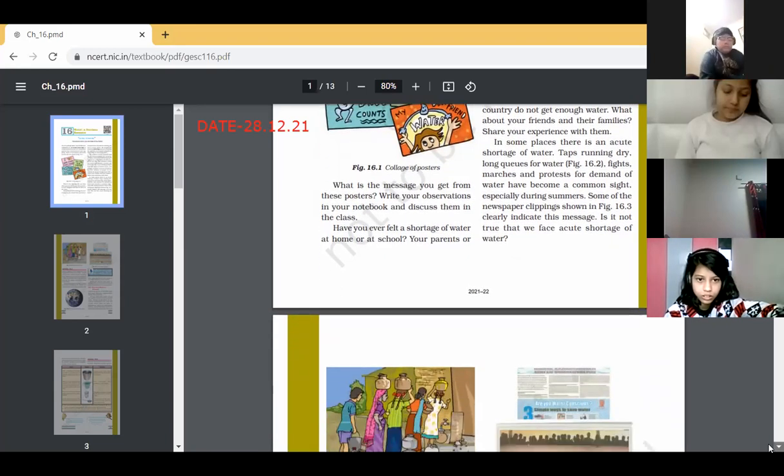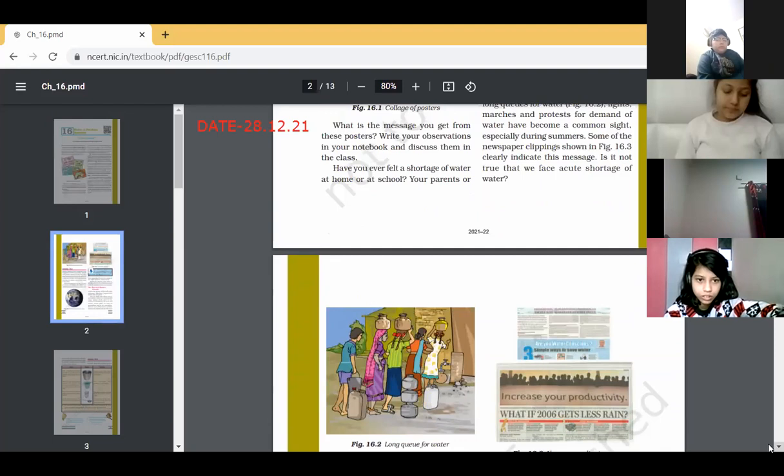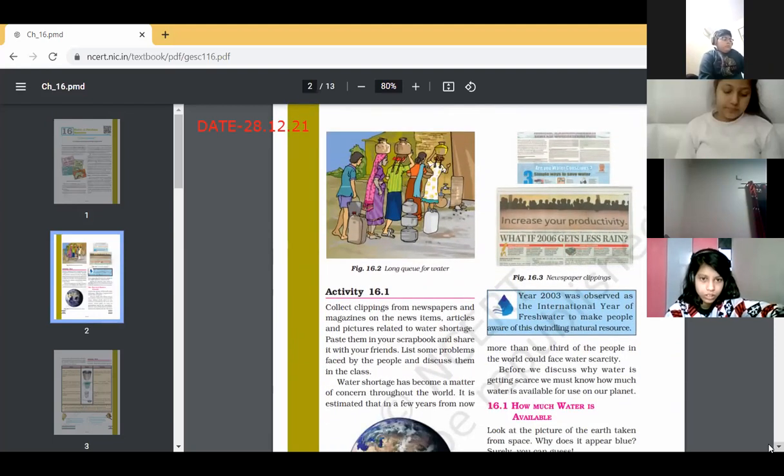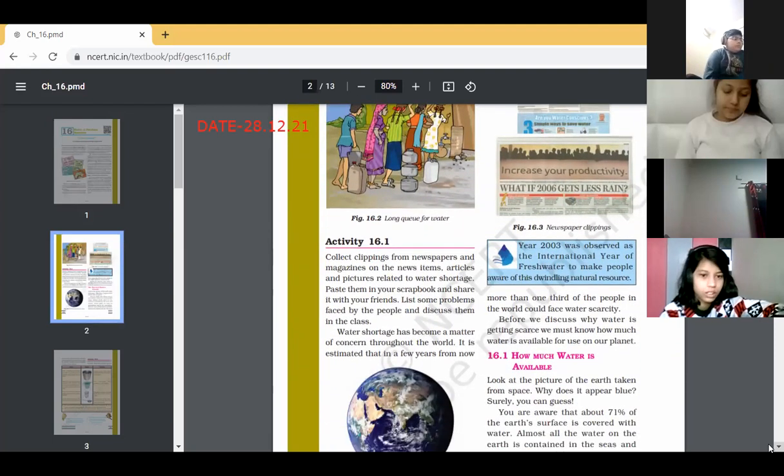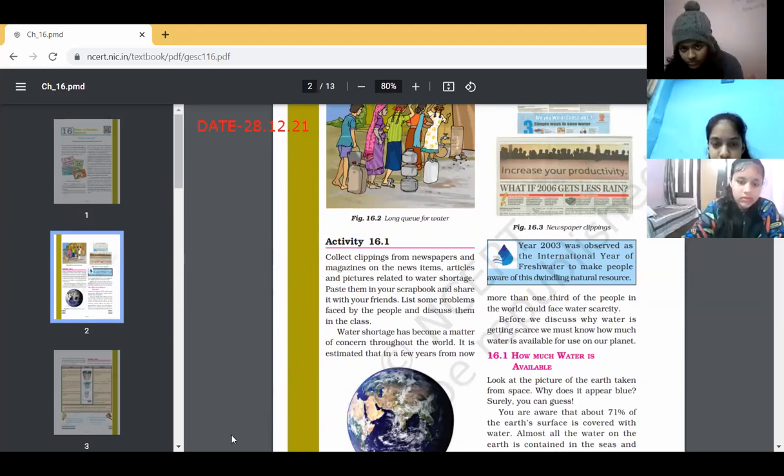It is not true that we do not face an acute shortage of water. So children, as there is a shortage of water, let's have an activity. Okay, beta Fiona. Next, Bhumi Chaudhary, continue. Activity 16.1. So what we need to do in this activity? Quickly read it.